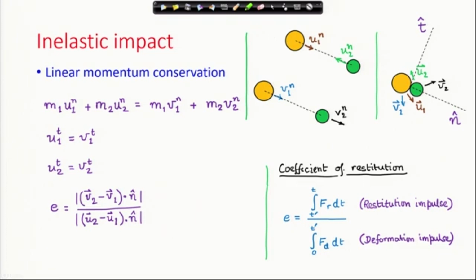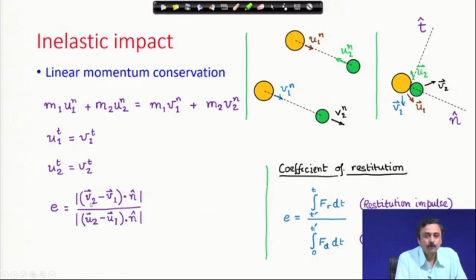equal to this quantity: the mod value of V2 minus V1, where V2 minus V1 is the relative velocity of 2 relative to 1, dot the n cap, the unit normal vector, that sits in the numerator.